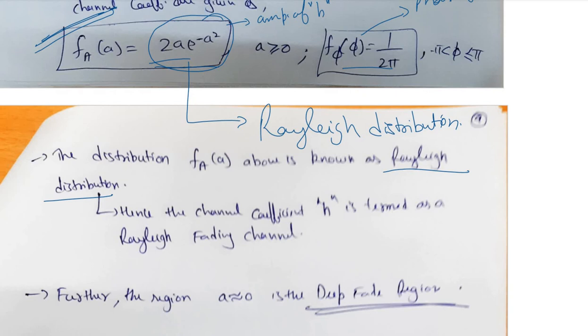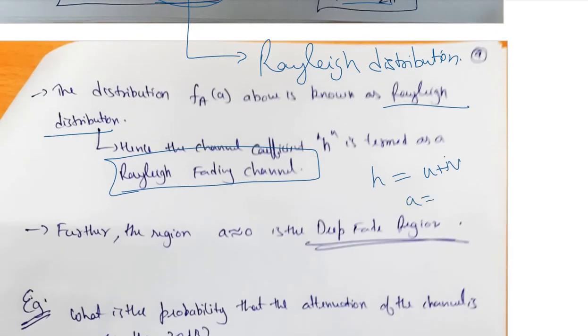Hence the channel coefficient h is termed a Rayleigh fading channel, although that channel h consists of two components, a real component and an imaginary component. All right, and its amplitude is the square root of u square plus v square, and the PDF of this amplitude is 2a e raised to power minus a square, which is Rayleigh distributed.